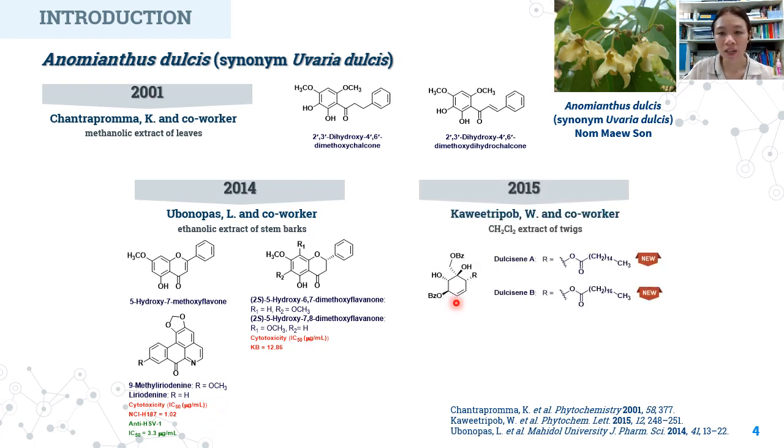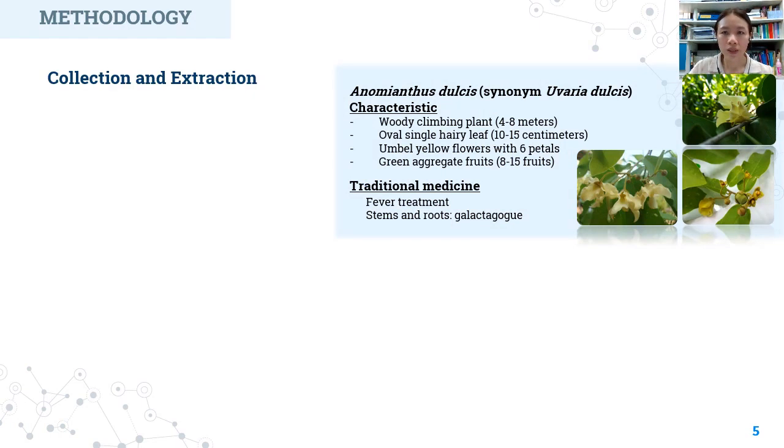One year later, Kanokmedhakul and co-workers reported 2 new polyoxygenated cyclohexenes with long-chain hydrocarbon, from the methylene chloride crude extract.